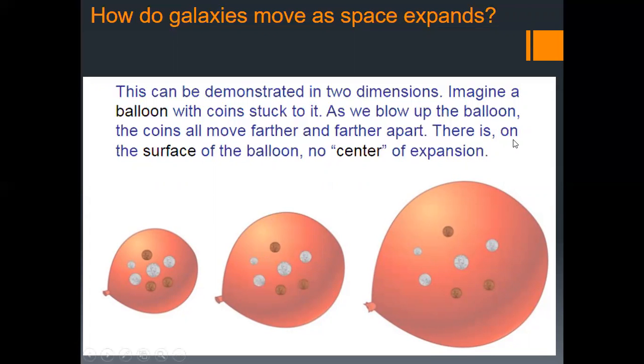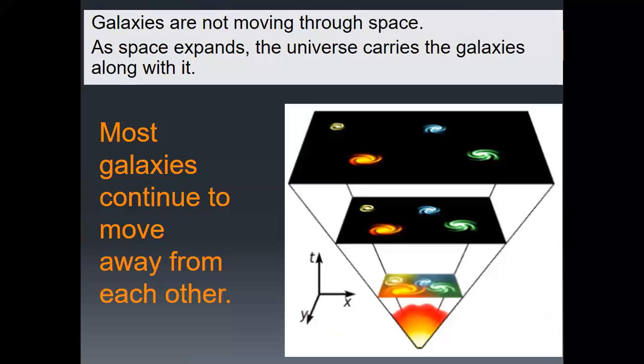This is on the surface of the balloon, so this is not the center of expansion, right? Here, this is the center galaxy, and all these galaxies are moving away from it, but the ratio of the distance moved away from the center galaxy will stay the same. So the expansion constant is a constant value. It doesn't matter which galaxy we are talking about.